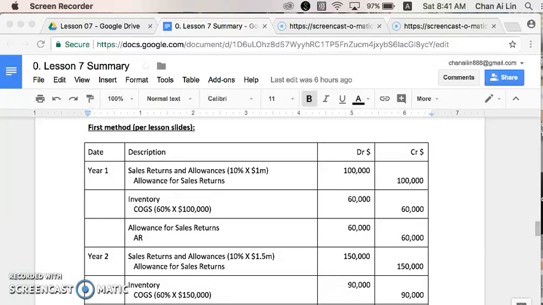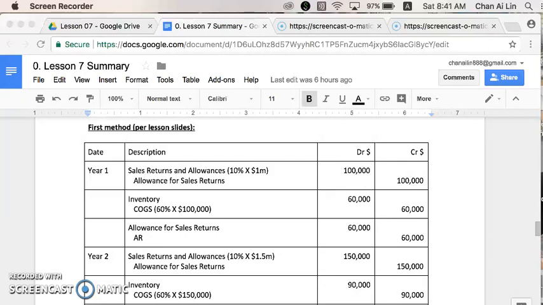Now let's look at method 1 of recording. This method is in accordance with online lesson 7. Under this method, as and when we report sales revenue, we will estimate the sales return and record the estimated sales return. You can imagine that we actually do this on a monthly basis.